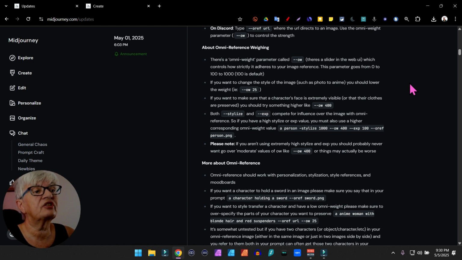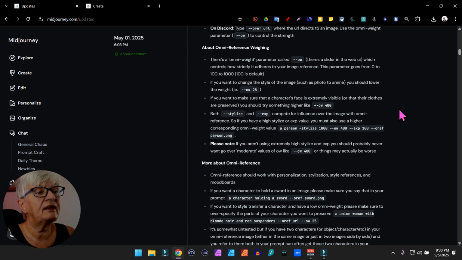If you want to change the style of the image, such as a photo to anime, you should lower the weight, for example, omni weight 25. If you want to make sure that the character's face is extremely visible, or that their clothes are preserved, you should try something higher like omni weight 400."